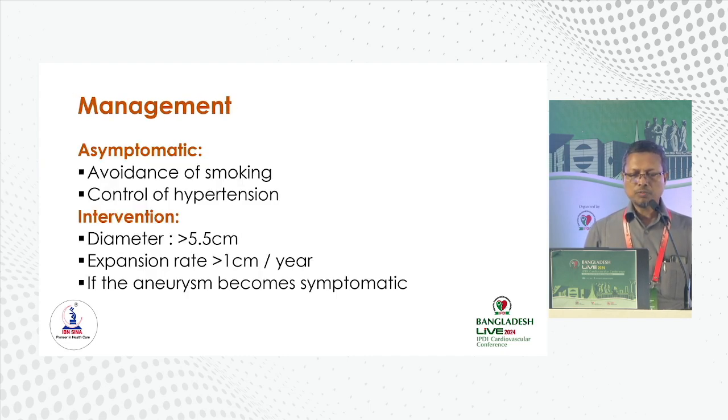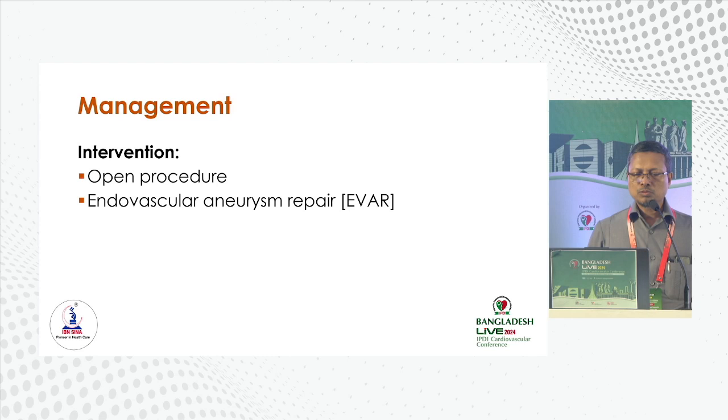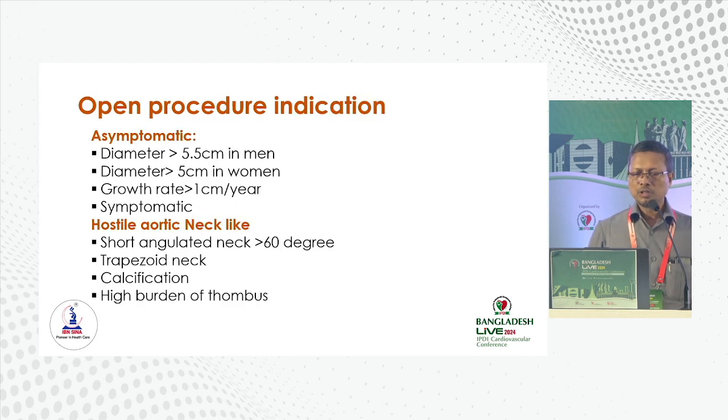So management in case of asymptomatic patient, avoidance of smoking and control of hypertension. But the question of intervention arises when the diameter is more than 5.5 cm, though the patient is asymptomatic, expansion rate more than 1 cm per year, and if the aneurysm becomes symptomatic. And two management principles, one is the open procedure, another is the endovascular aneurysm repair. Open procedure indication, the asymptomatic patients having diameter more than 5.5 cm in men, and in case of women more than 5 cm. Growth rate more than 1 cm per year, symptomatic.